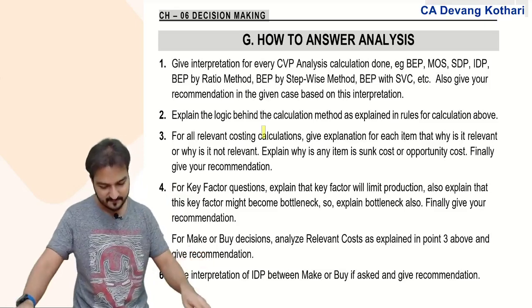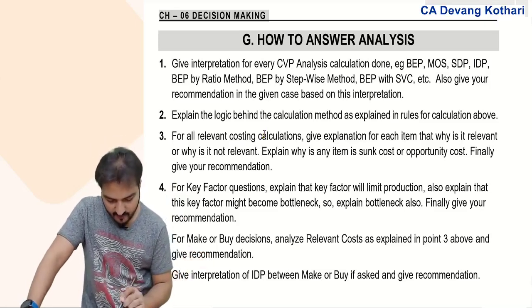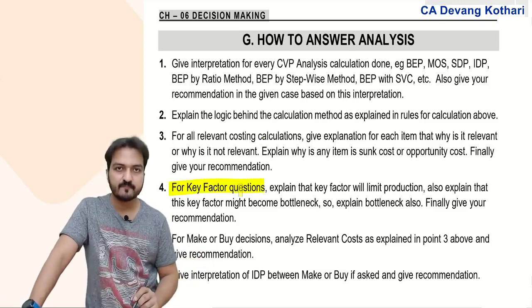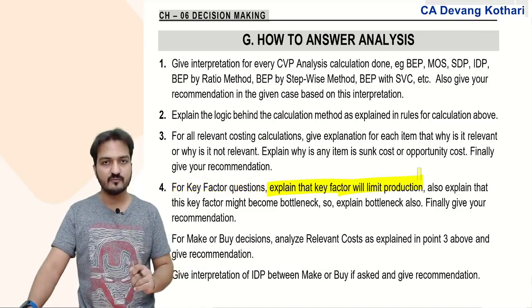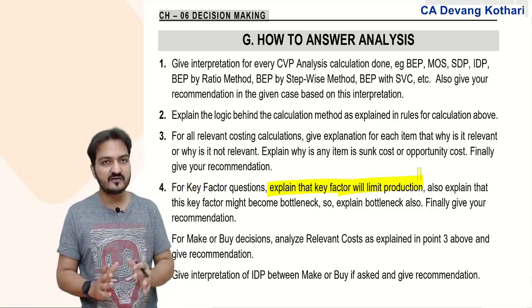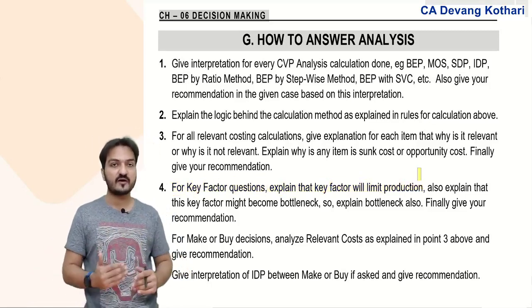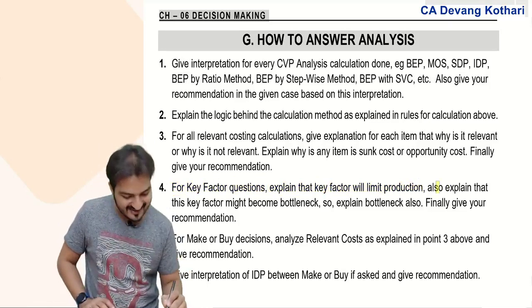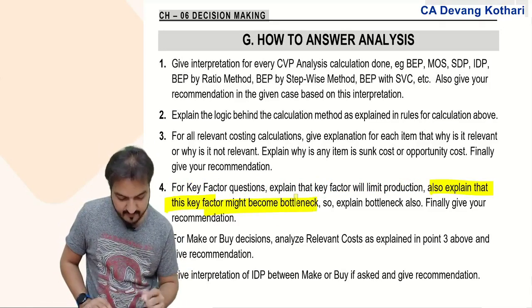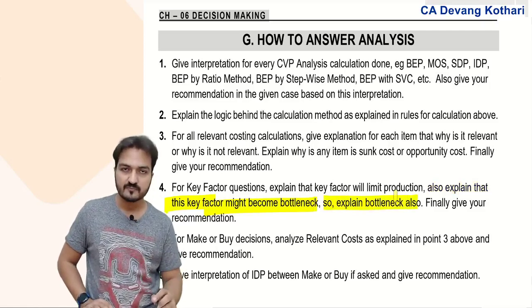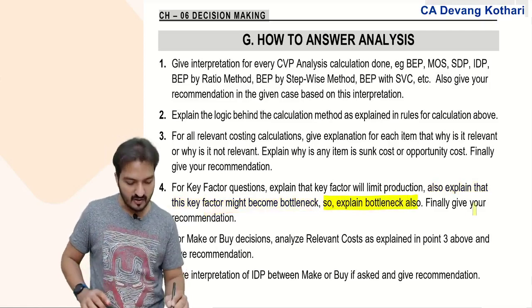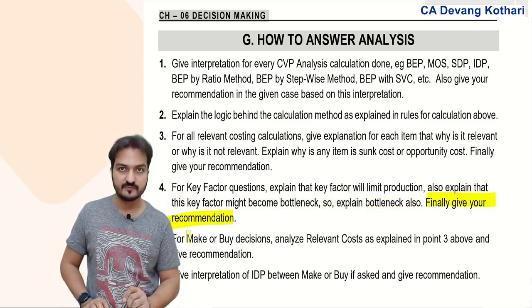For key factor questions, explain that the key factor will limit the production. Explain what the key factor is and why it is the key factor. Explain that the key factor will be restricting the production, and that this key factor might become a bottleneck. You can explain what a bottleneck is also. Then give your calculations, and then finally give your recommendation.